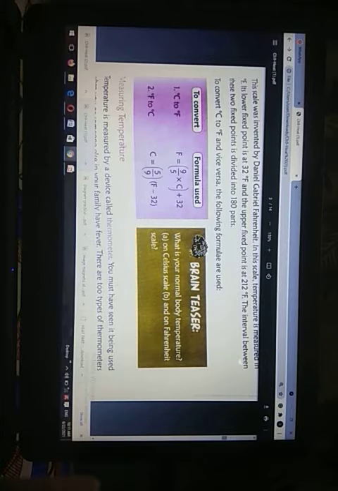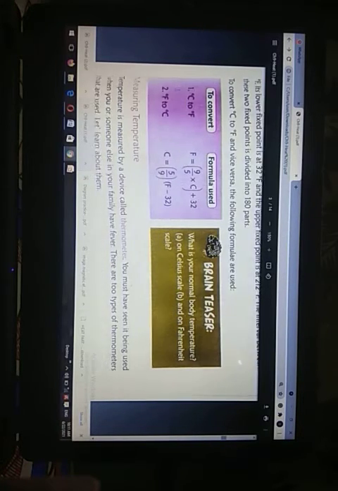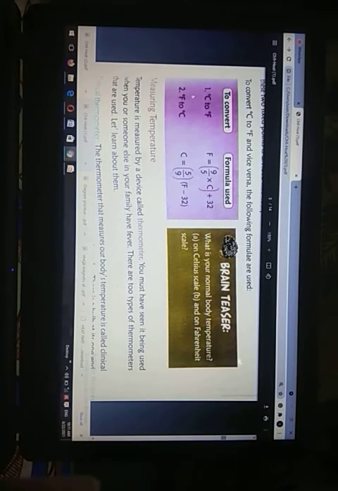First of all, the formula for converting degree Celsius to degree Fahrenheit: capital F equals, in a small bracket, 9 by 5 into C, bracket close, plus 32. The second one is degree F to degree C. So we have to calculate degree C by using the formula C equals, in a small bracket, 5 by 9 into bracket F minus 32.